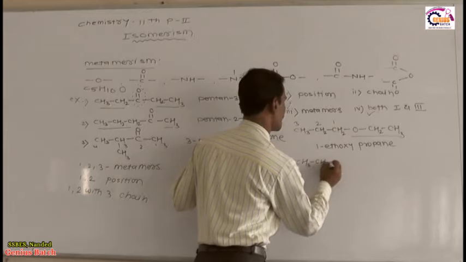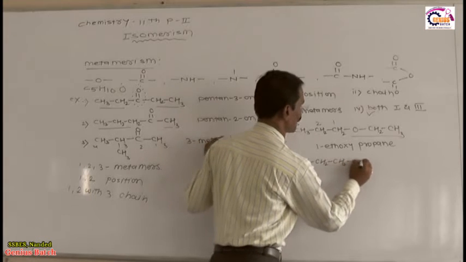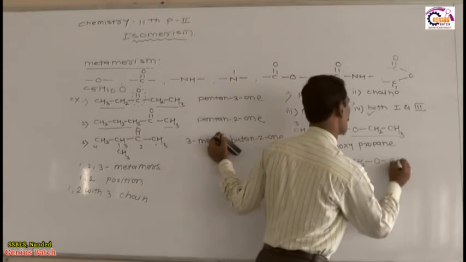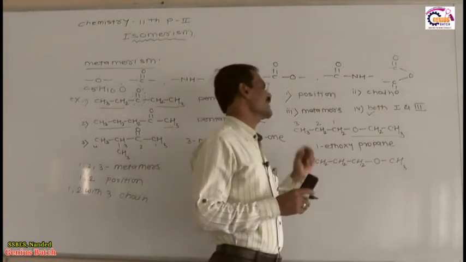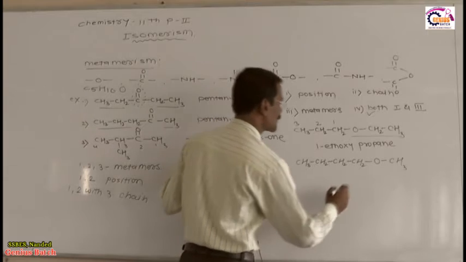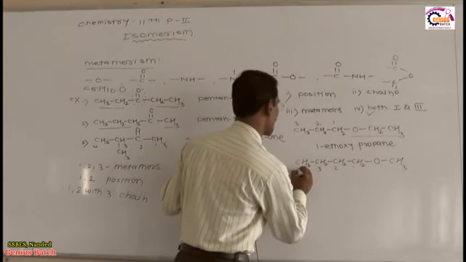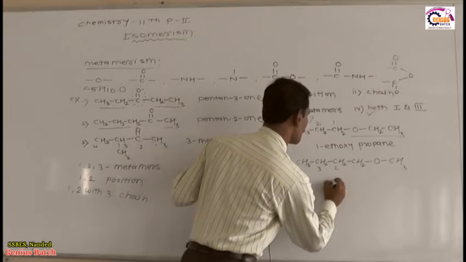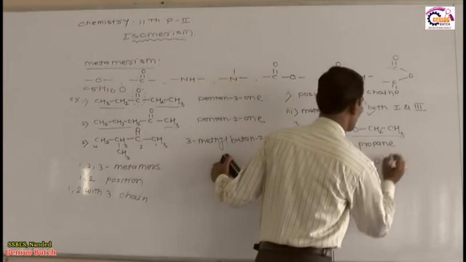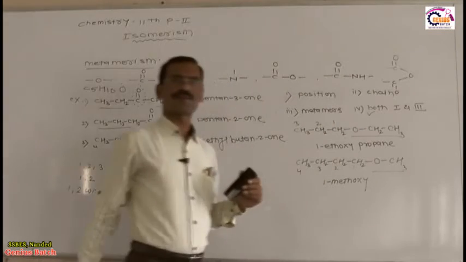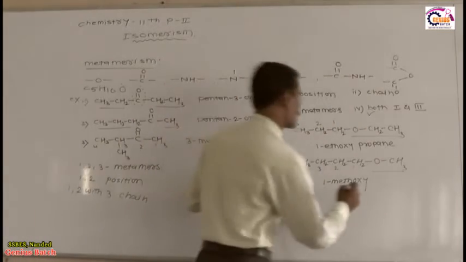CH3-CH2-CH2-CH2-O-CH3. Now listen, my question is this: what is the IUPAC name of this compound? The IUPAC name of this compound is 1-methoxy. Yes or no? This is ethoxy, this is methoxy. Therefore, the IUPAC name of this compound is 1-methoxy.